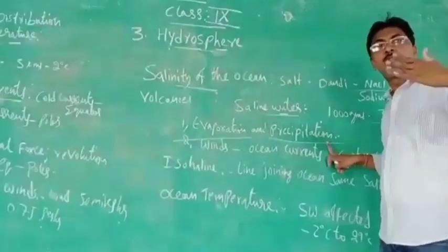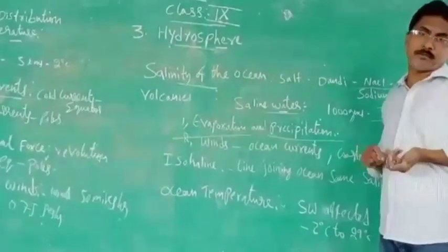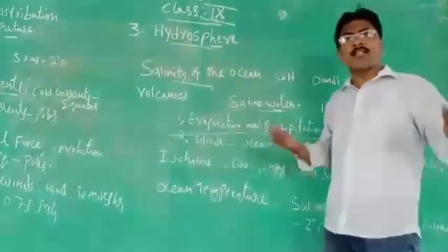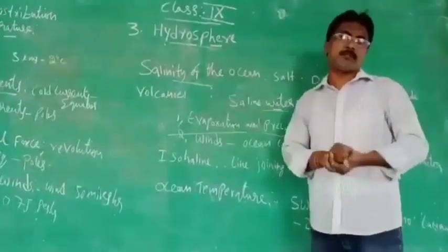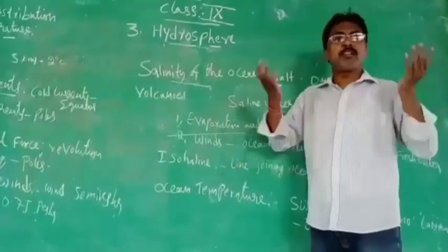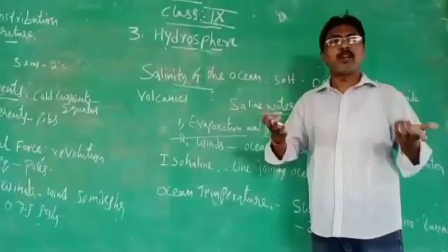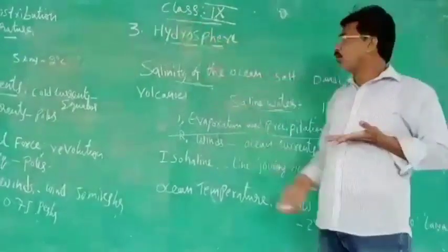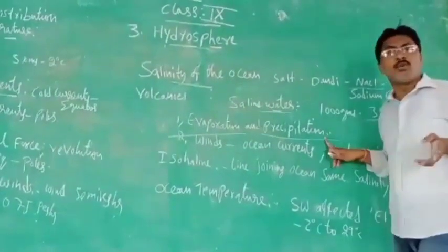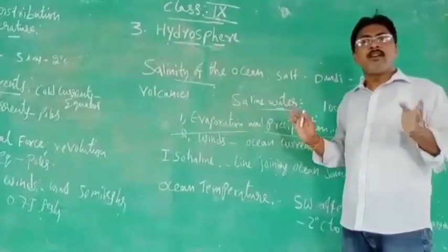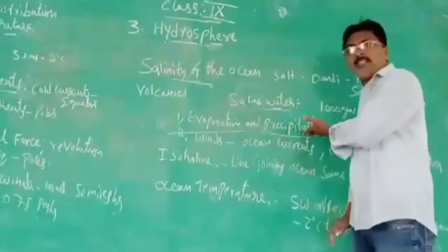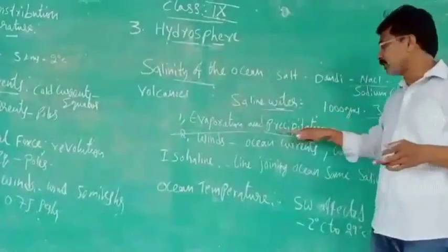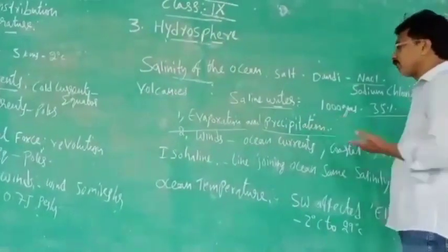Rains are more. Recently you saw that in Mumbai a lot of water came, and within 2 or 3 days the water disappeared. Mumbai became like a river, and within 2 days the river water had joined the ocean. So where the ocean coast is, the salinity will decrease. Why? Because new water has joined, so salinity is decreased by the precipitation. Precipitation is nothing but rainfall.